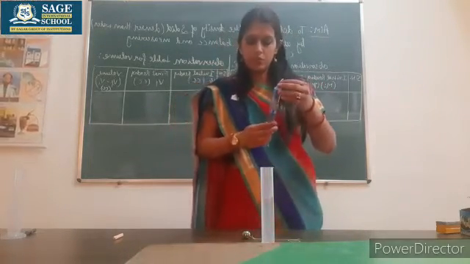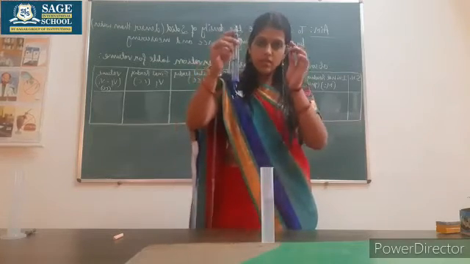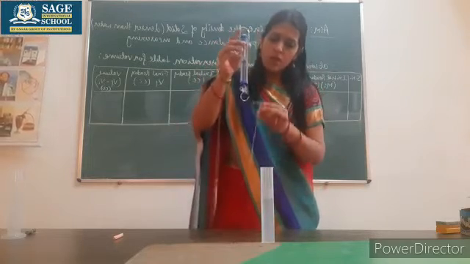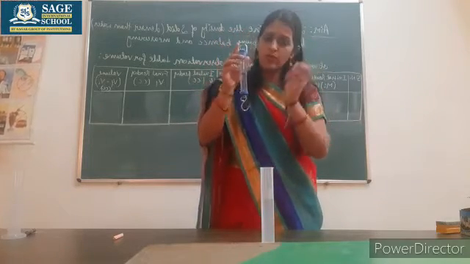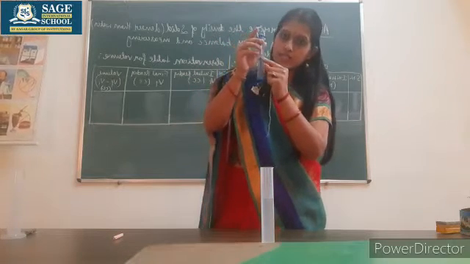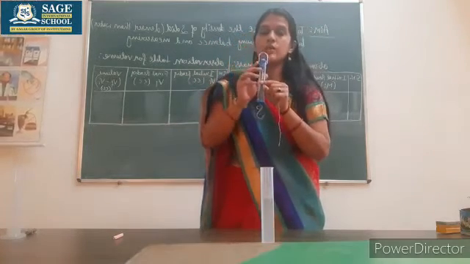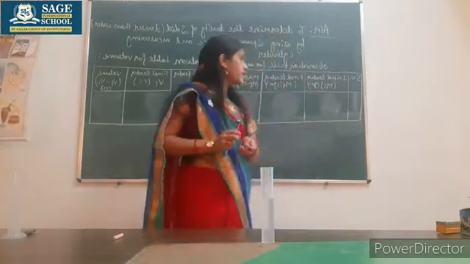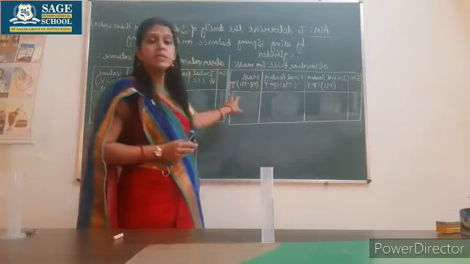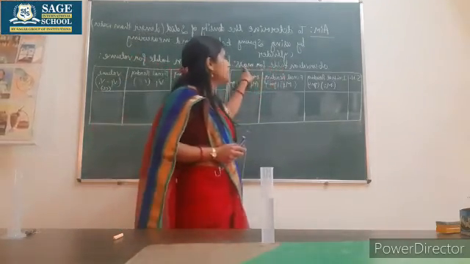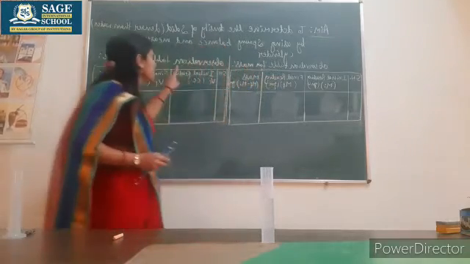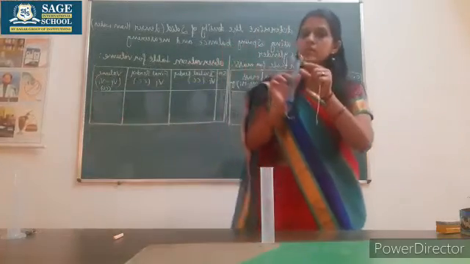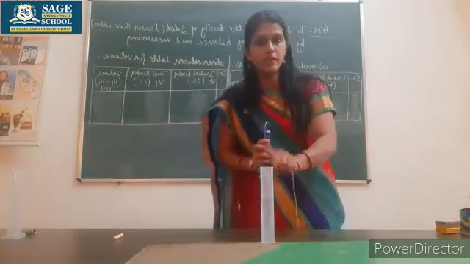Firstly, what we have to do, we just suspend this spherical body on the spring balance and we will measure the mass of this body. Here two scales are given, first is gram, second is Newton. So for calculation of density, we will choose the scale where grams is written. Kids, along with the aim, I have made two observation tables. One observation table is for observing the mass, and the second observation table is for the observation of volume. So mass we will determine with the spring balance and volume we will determine with the measuring cylinder.